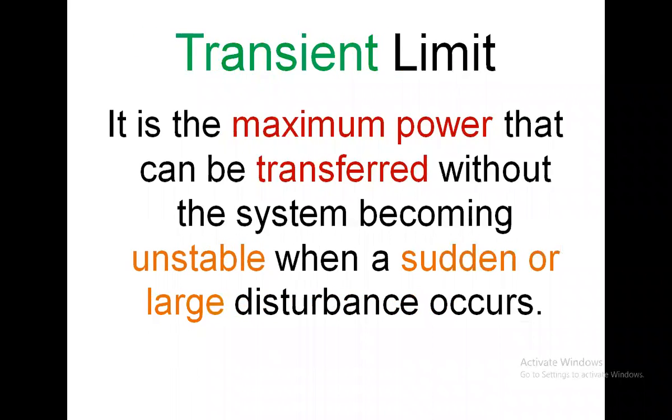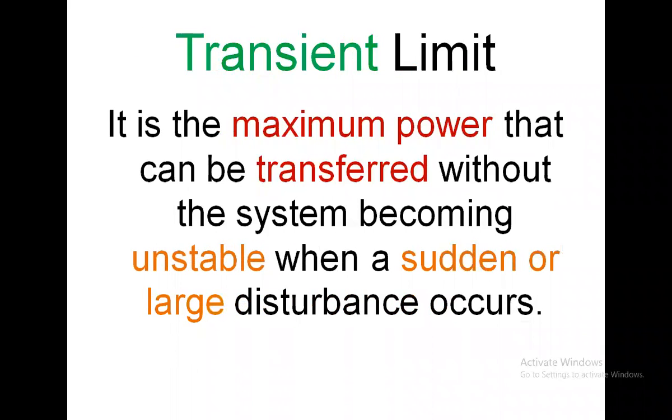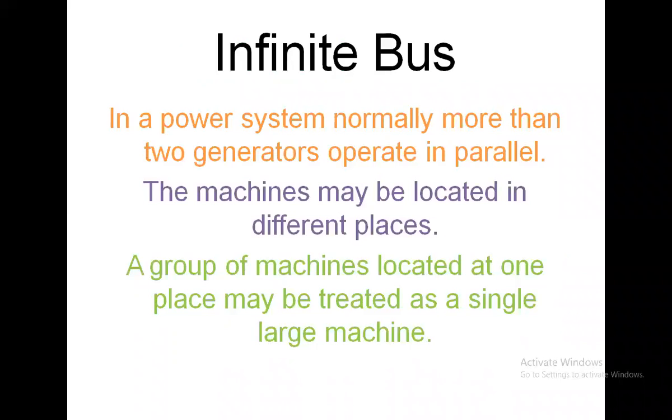Now the transient limit. It is the maximum power that can be transferred, again the same line as the previous definition, without the system becoming unstable when a sudden or large disturbance occurs. For the steady state limit it was the load increased gradually under steady state condition, but here a sudden or large disturbance occurs. Now the last topic is the infinite bus.